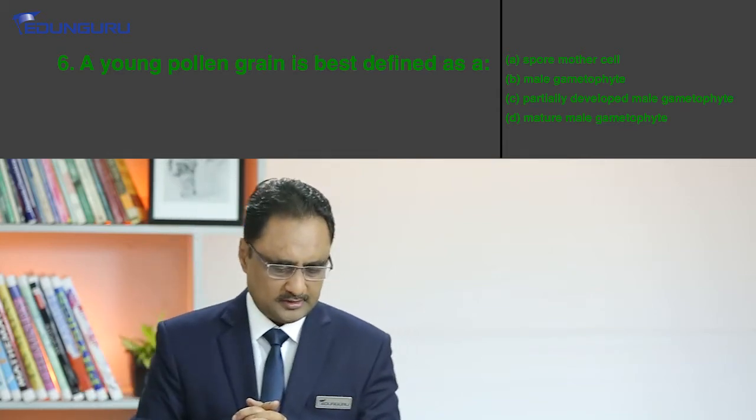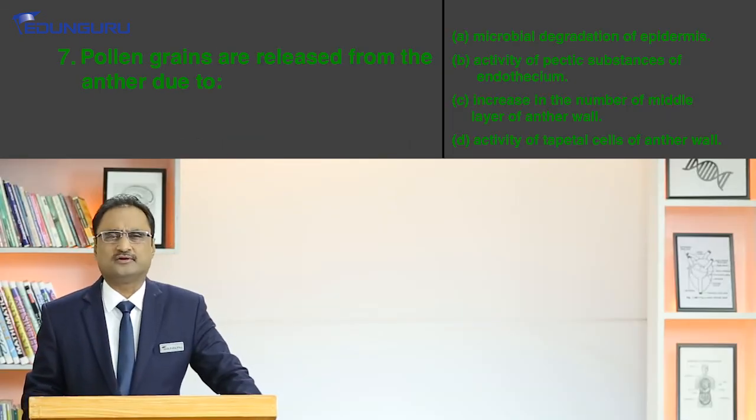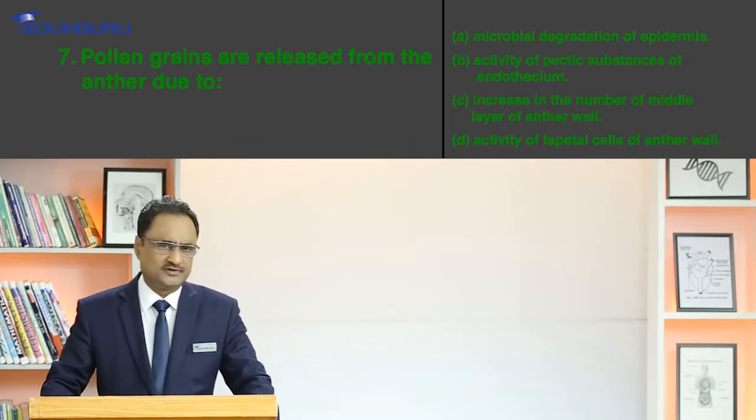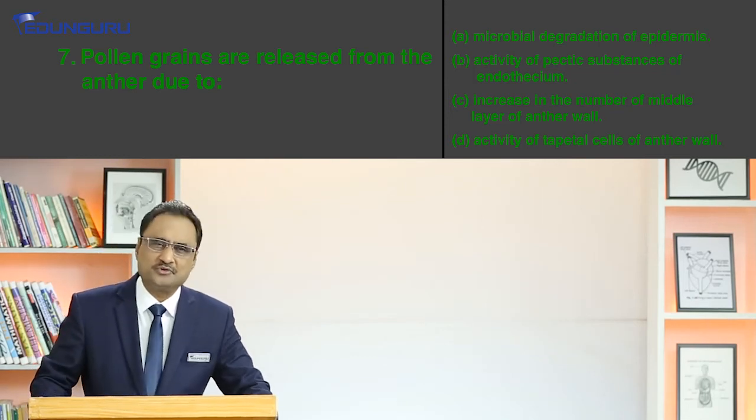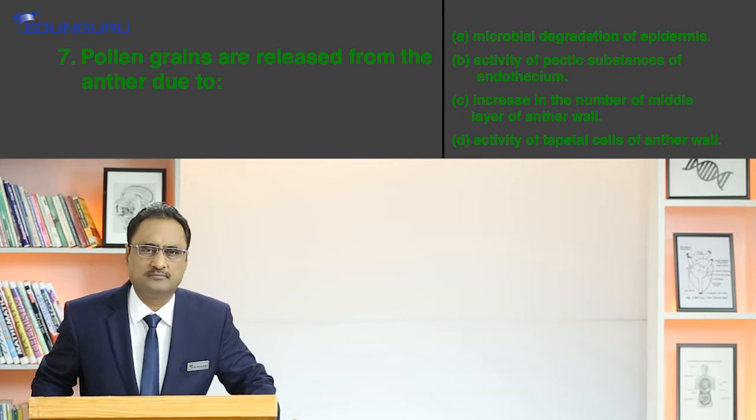Okay. Let's talk about question number 7. Pollen grains are released from the anther due to option A, microbial degradation of epidermis, option B, activity of pectic substances of endothecium, option C, increase in the number of middle layer of anther wall, option D, activity of tapetal cells of anther wall. Again, it is a classical question. So once again, I would like to say that these questions have figured a number of times in competitive examinations in one or other form.